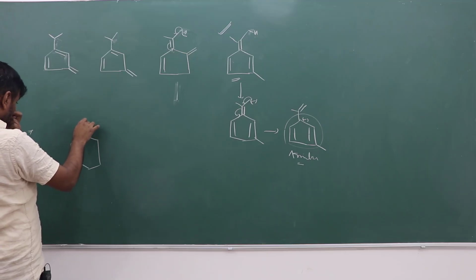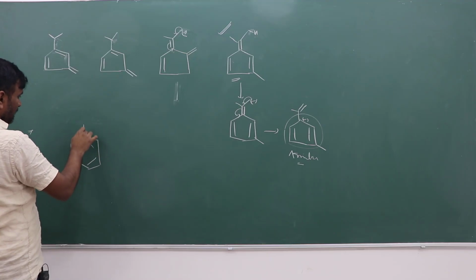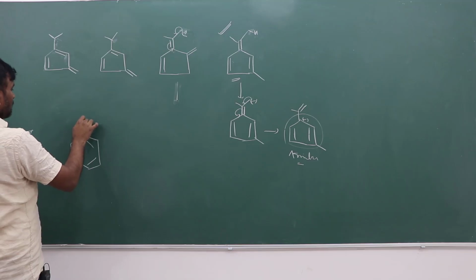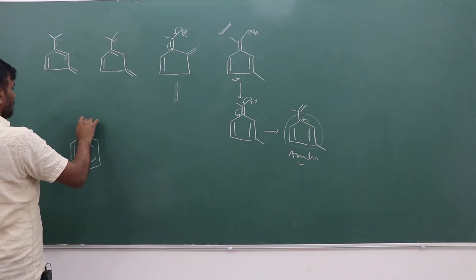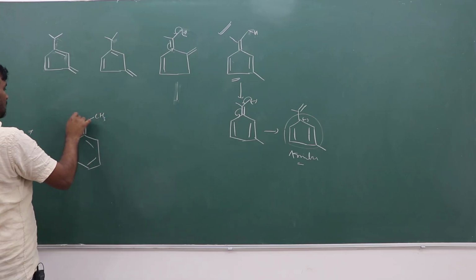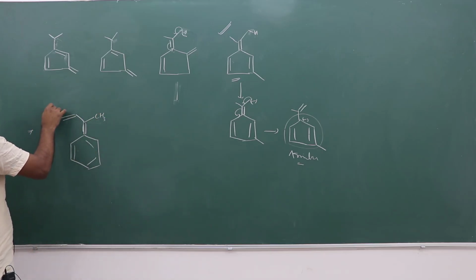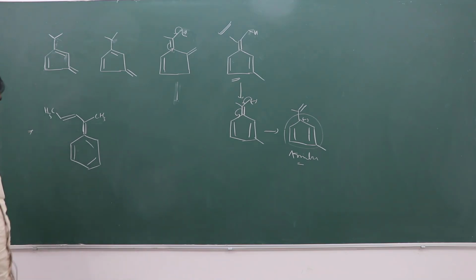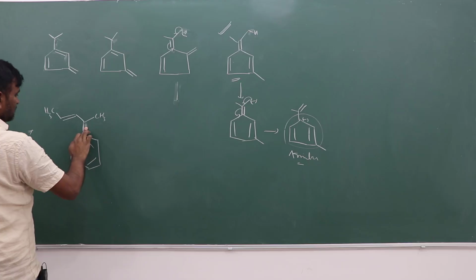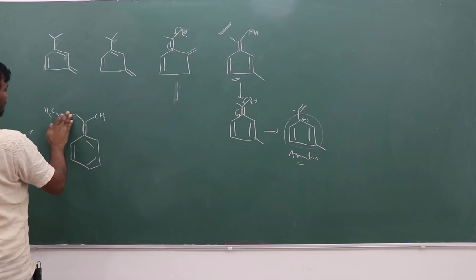Which one is more acidic in the molecule?